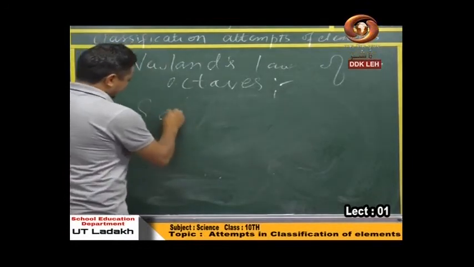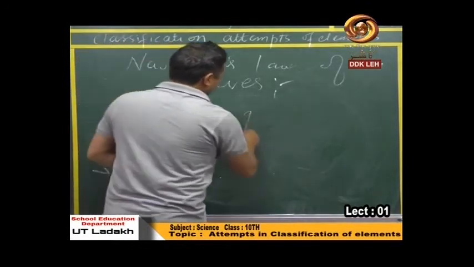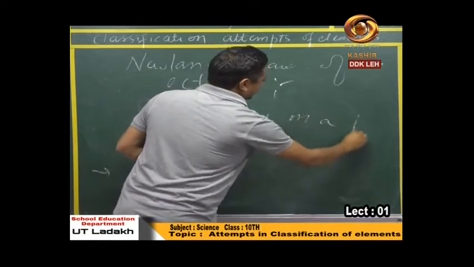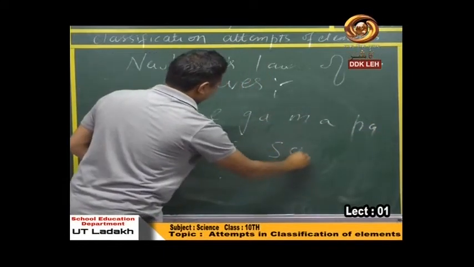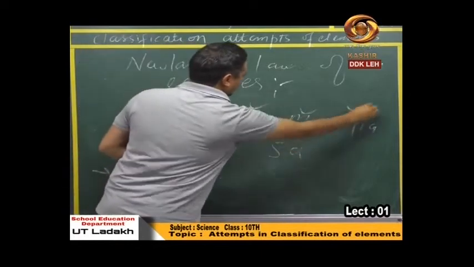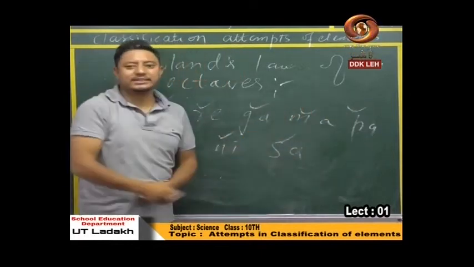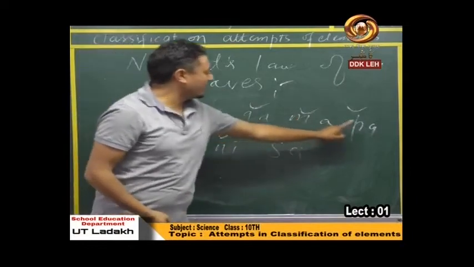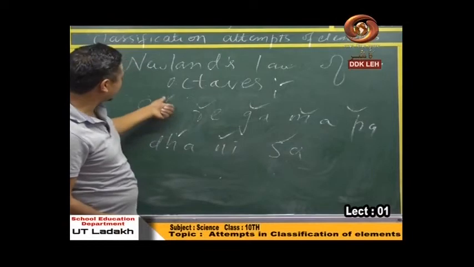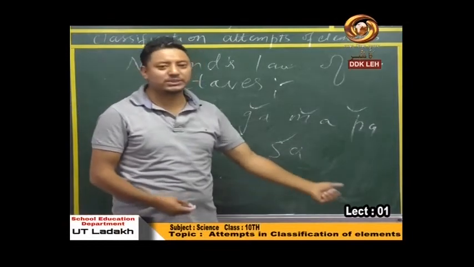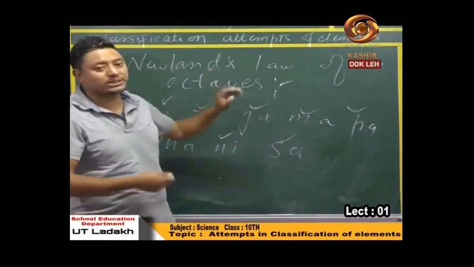He said there are 7 notes of music: sa re ga ma pa dha ni sa. See, sa re ga ma pa dha ni sa. 1, 2, 3, 4, 5, 6, 7. And on the 8th one, this is repeating once again. See, sa is coming again on the 8th one. That's why this law is called octaves.